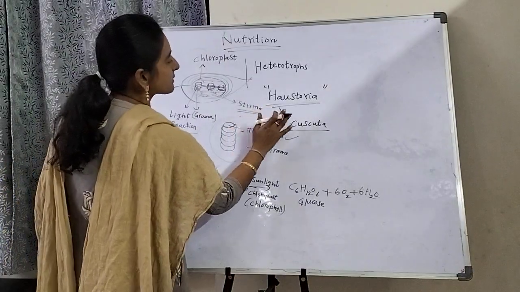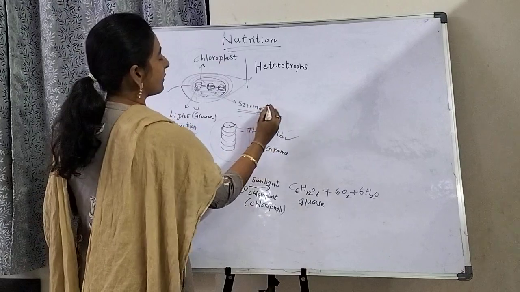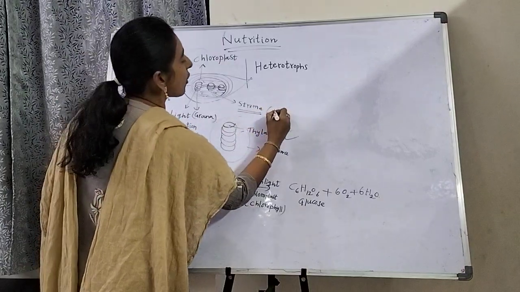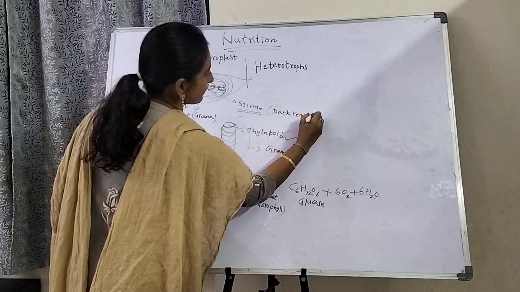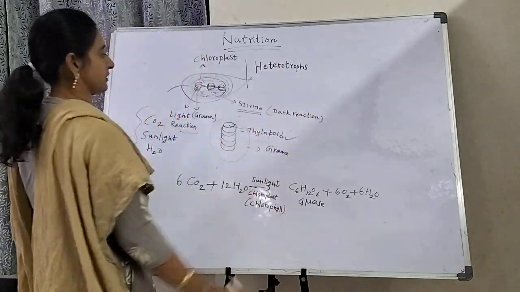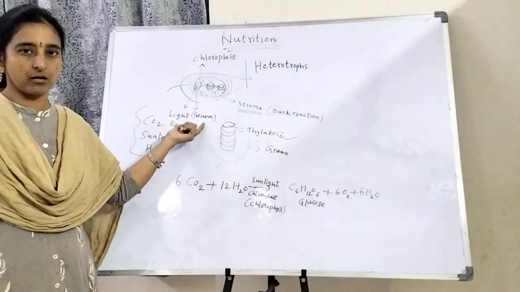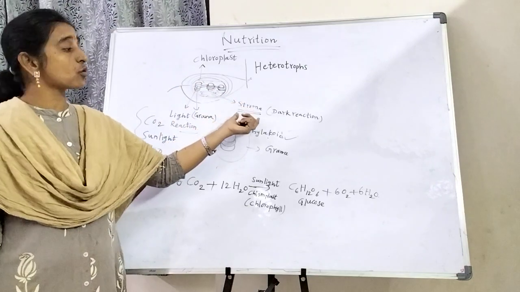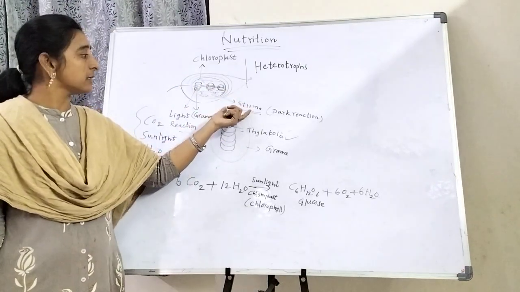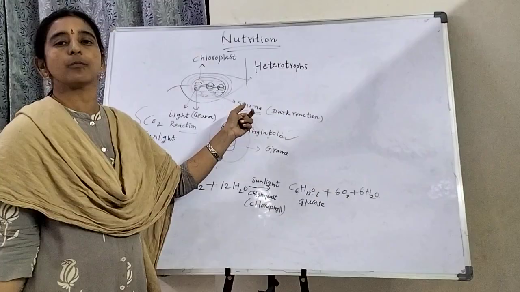Inside the stroma takes place the dark reaction. So the light reaction takes place in the grana or thylakoid of grana, whatever you call it, and the dark reaction takes place in the stroma.